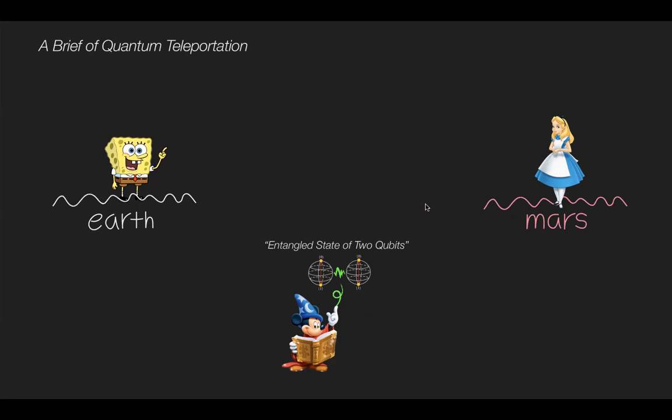Hi, today I will explain the second part of quantum teleportation, which is a quantum communication protocol to teleport one arbitrary quantum state to somewhere by sending two classical bits.